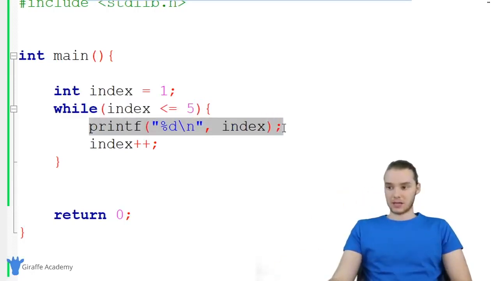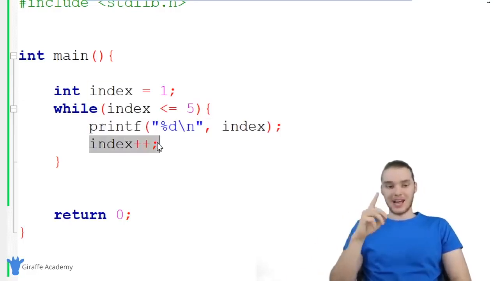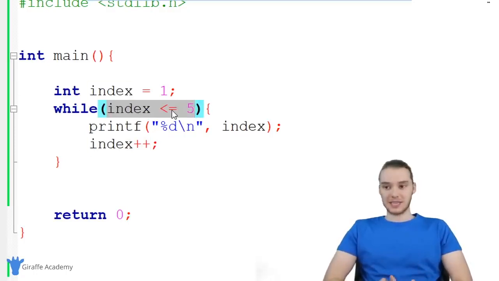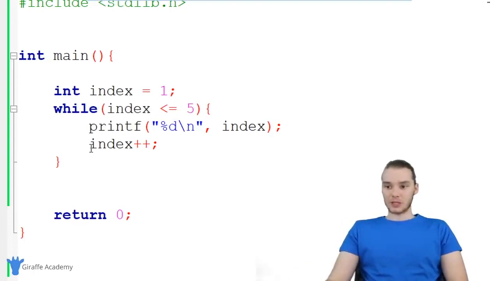So it's going to go through, execute this line of code, execute this line of code. Now index is equal to 3, and C is going to go all the way back up to the top. It's going to check this condition again. So before C goes through this loop, it's always going to check the condition first. So before it's allowed to go and execute that code again, it has to check the condition to make sure that it's true.